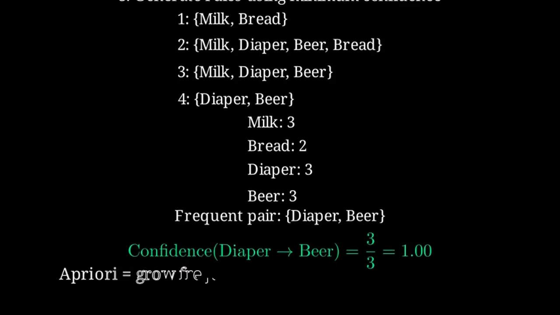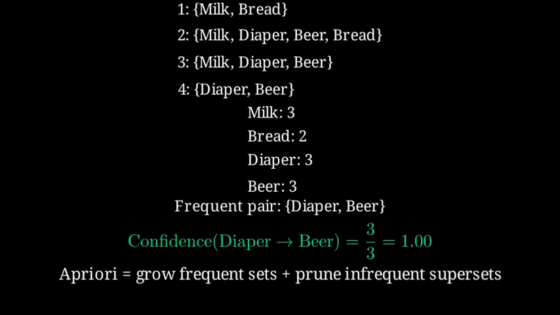To summarize, a priori is a bottom-up approach that grows frequent item sets and prunes away unlikely combinations. That makes association rule mining much more efficient.